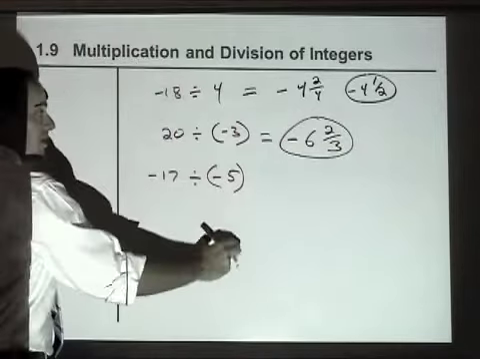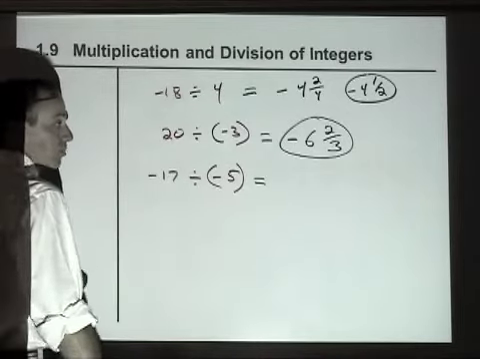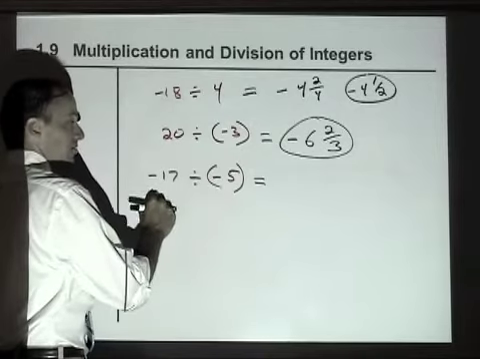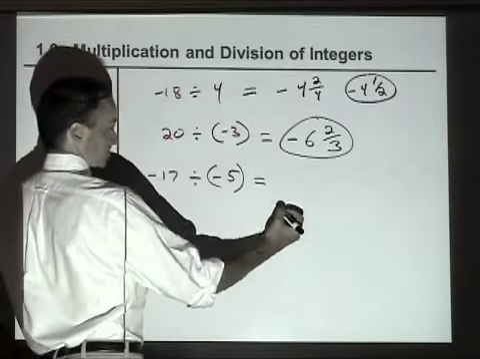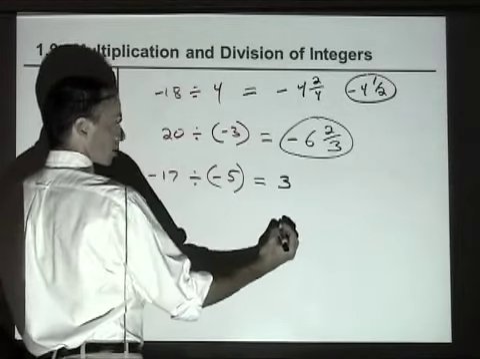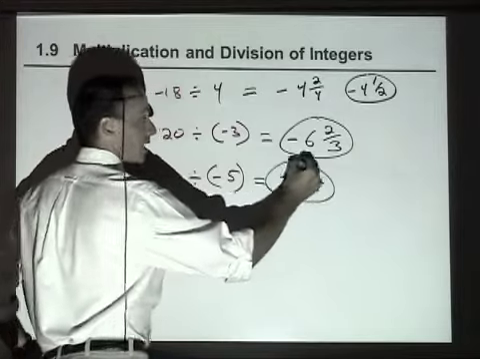Negative 17 divided by negative 5. Well, that's a negative divided by a negative, so that will be a positive answer. 5 goes into 17, or negative 5 goes into negative 17, a positive 3 times, with the remainder of 2/5. The answer is 3 and 2/5.